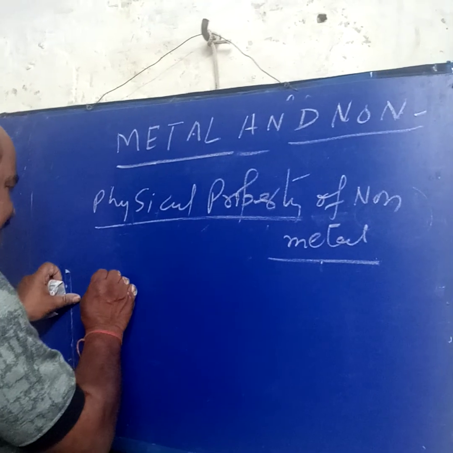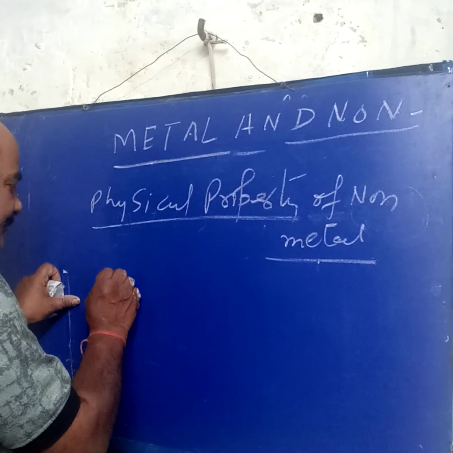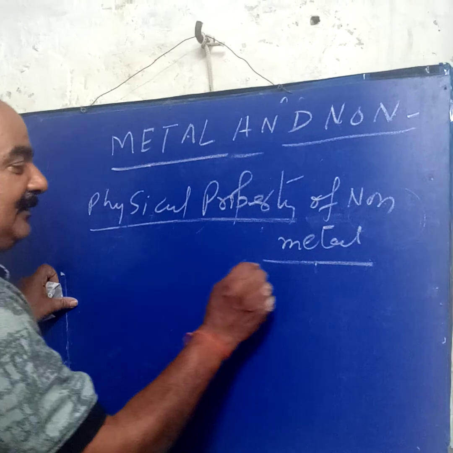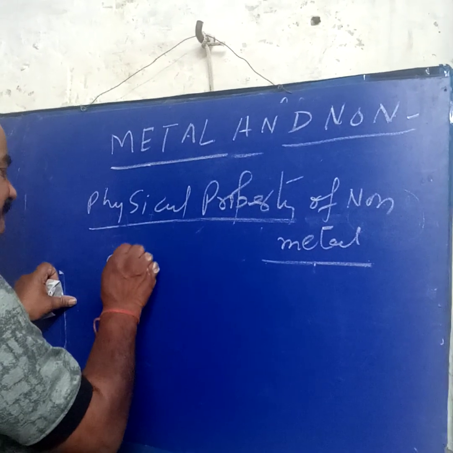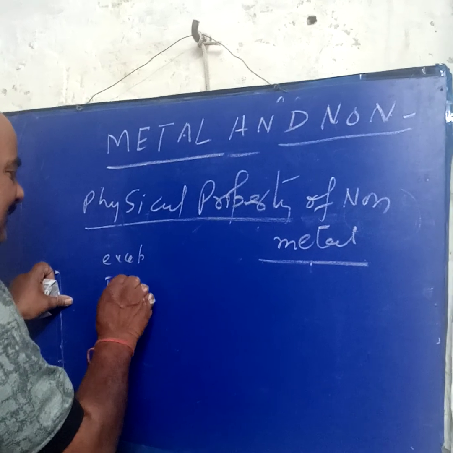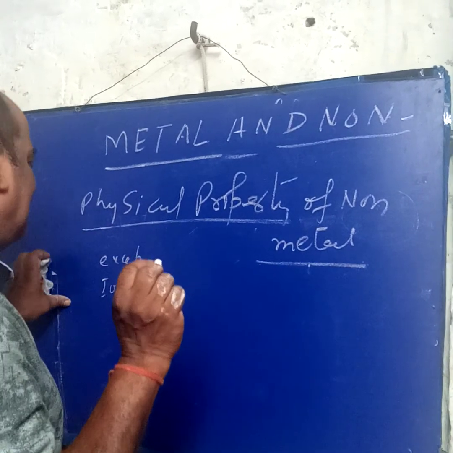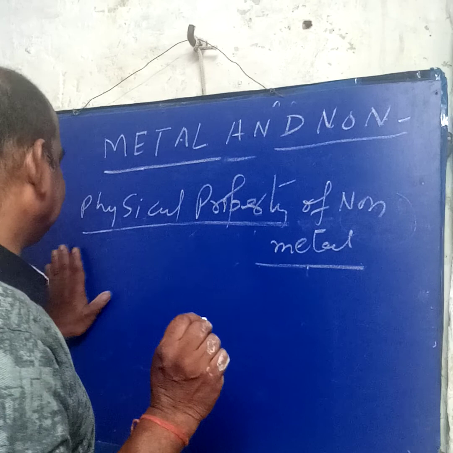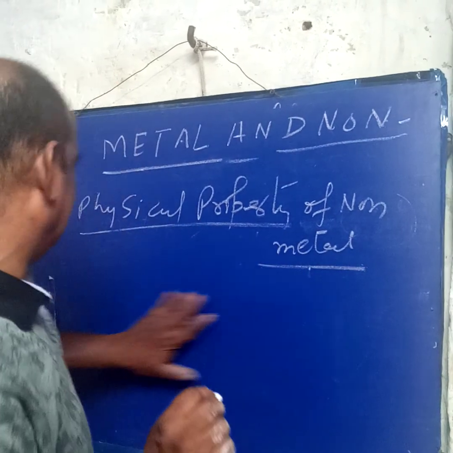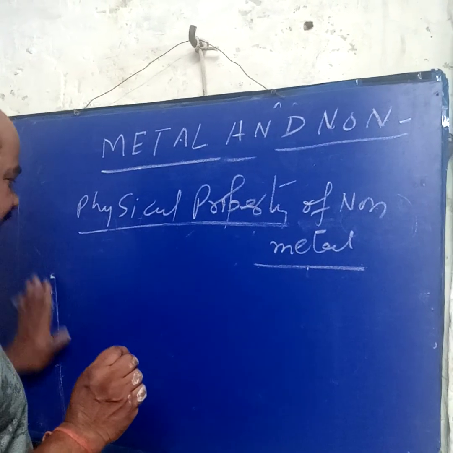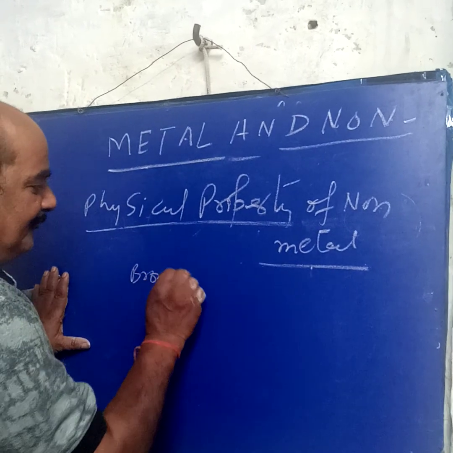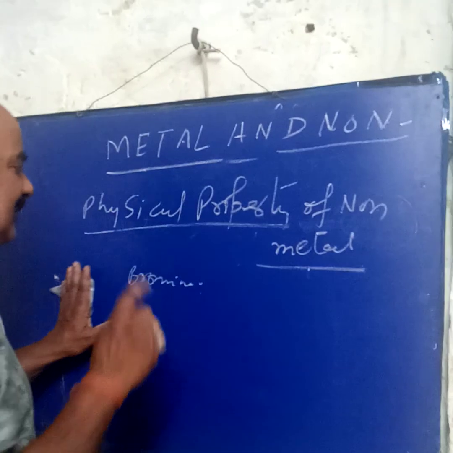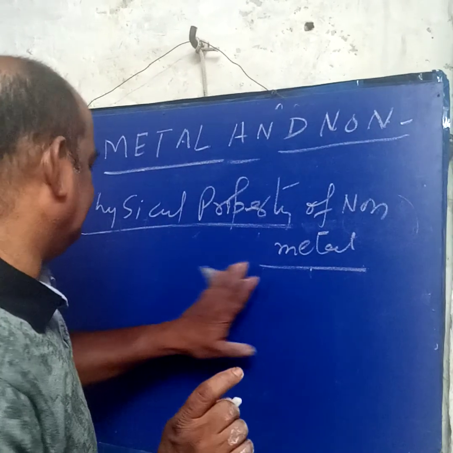Metals are shining, but non-metals are not lustrous. But iodine is an exception here. Iodine is a non-metal, but it is lustrous and shining. Otherwise, all non-metals are not shining. And one of the non-metals, bromine, is a non-metal which is liquid in state.